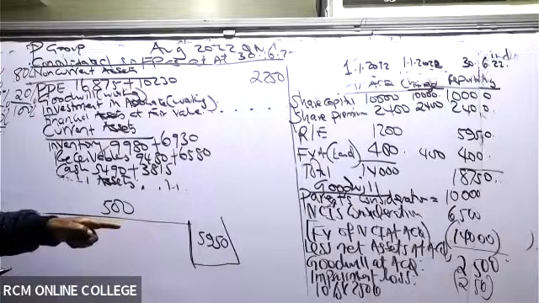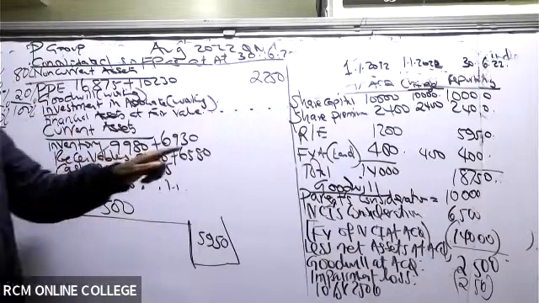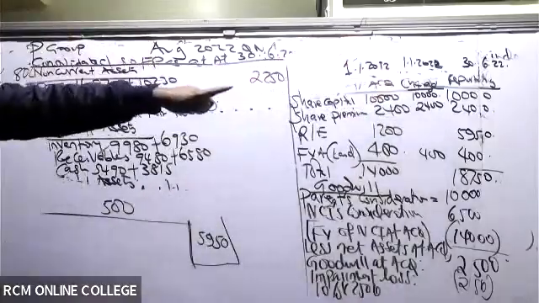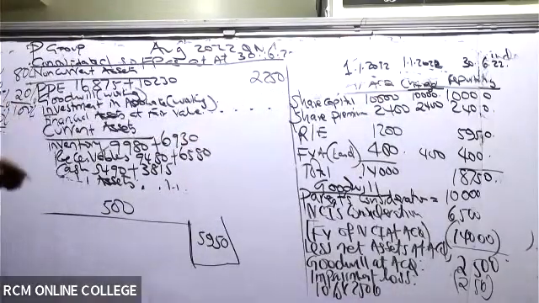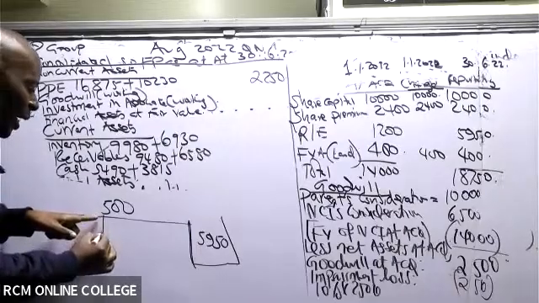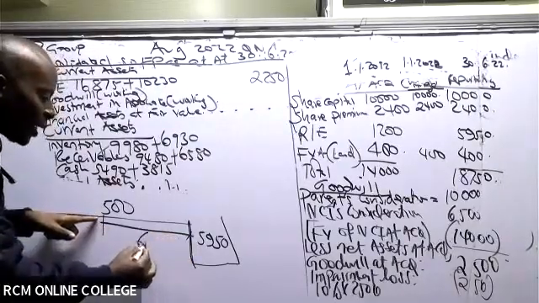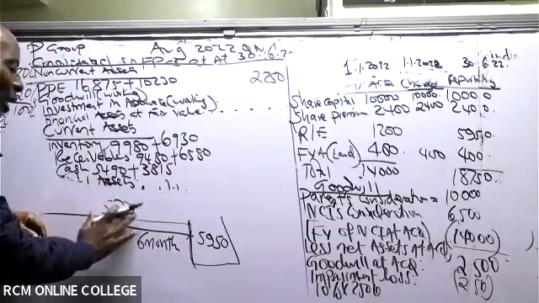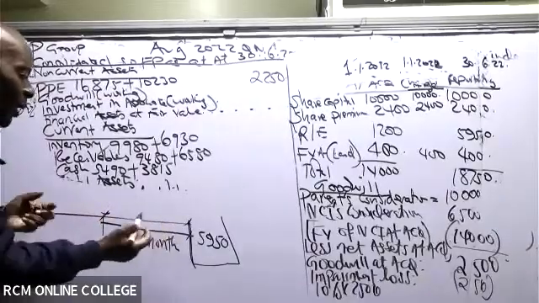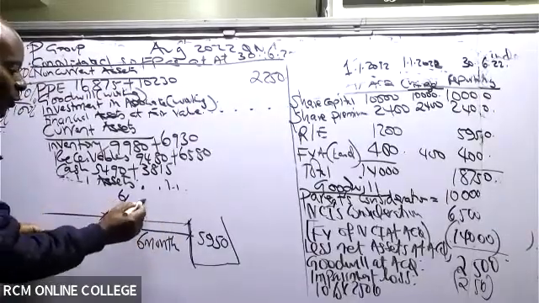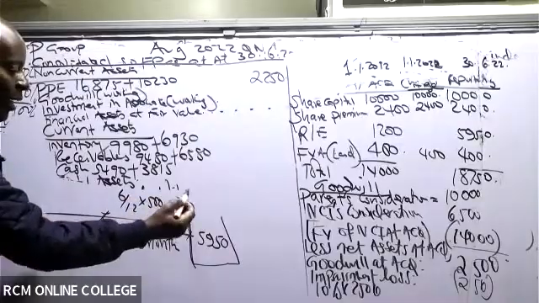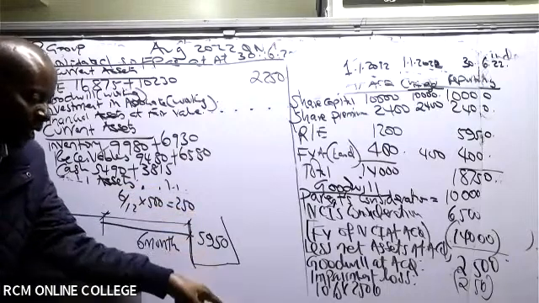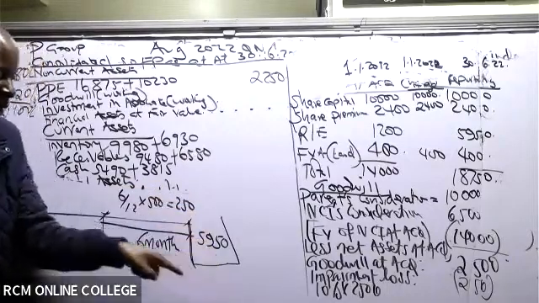All right. But now remember, we want to get retained earnings as at 1st of January 2022, the change date. From the change date to the end of the year is how many months? Is 6 months. So can you kindly tell me this section from here to here, how much profit do we have? It will be 6/12 times that 500, which gives me how much here? 250. So this 250 is what was retained here.